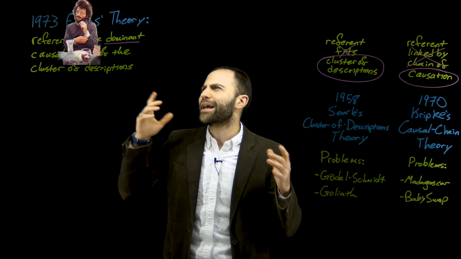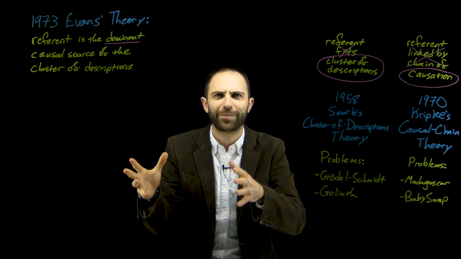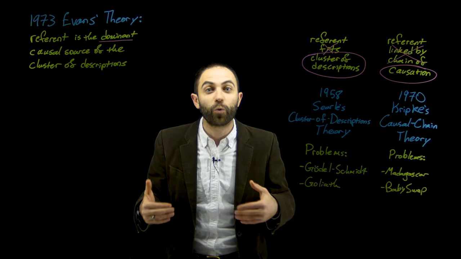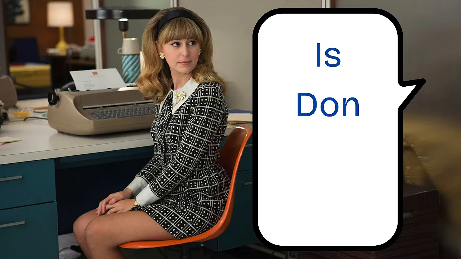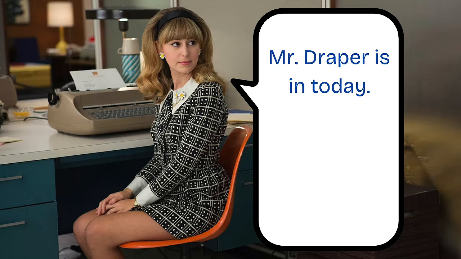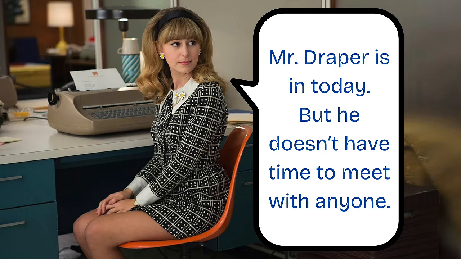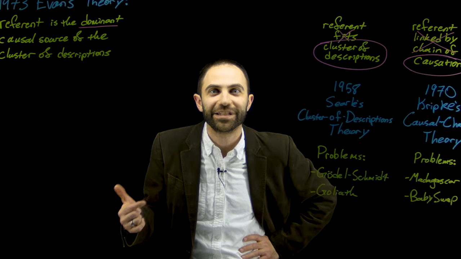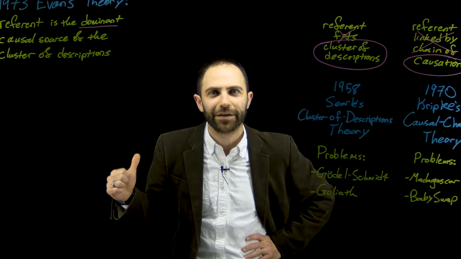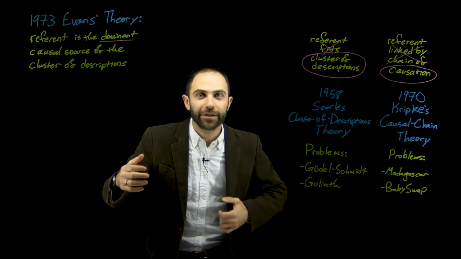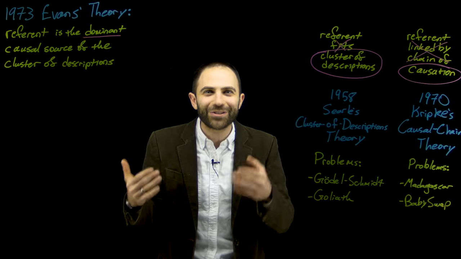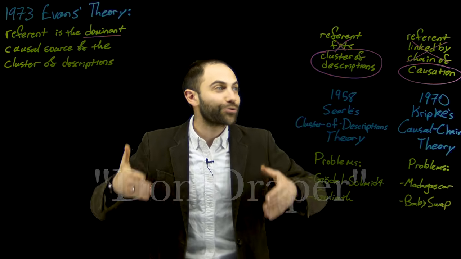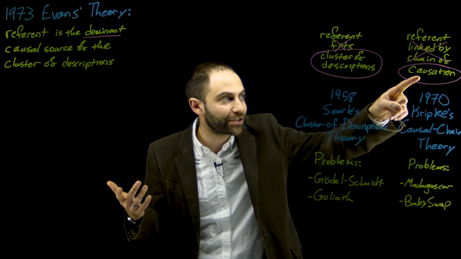Now, to illustrate Evans's point, I guess, with Don Draper as the example, suppose that someone walks up to Don Draper's secretary, who's sitting outside his office, and asks, is Don in there? And she says, Mr. Draper is in today, but he doesn't have time to meet with anyone. Is her sentence false? When she says that Mr. Draper is in there, is she wrong? Because really, Don Draper died in Korea or whatever? No, she's not wrong. She's using the name Don Draper to refer to this person that she's causally interacted with.